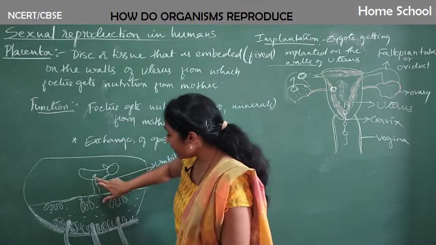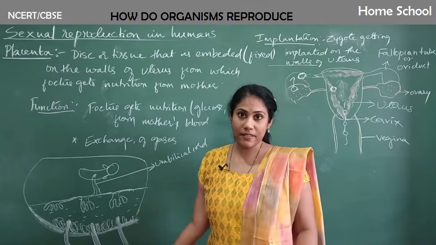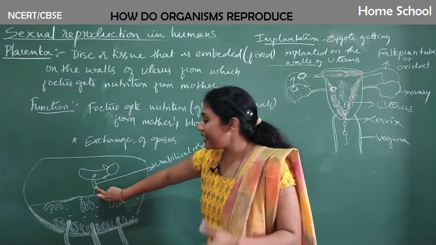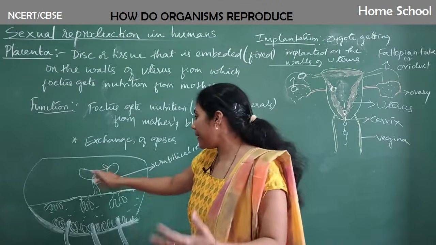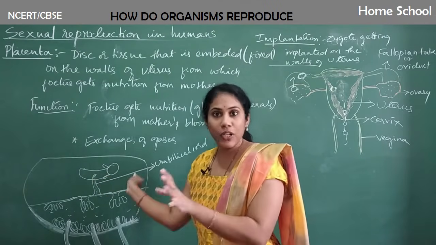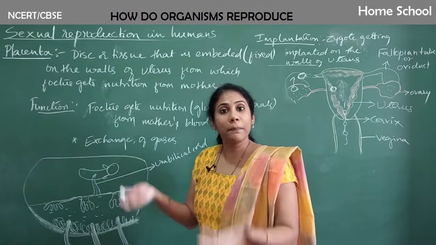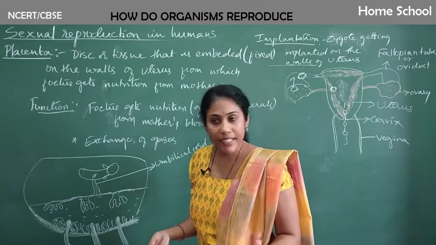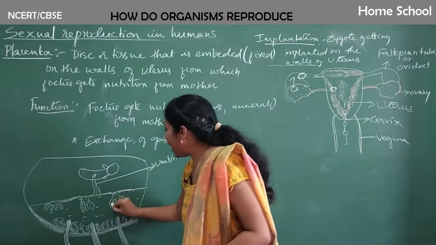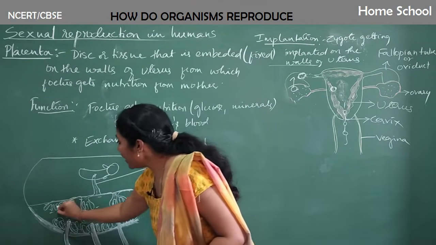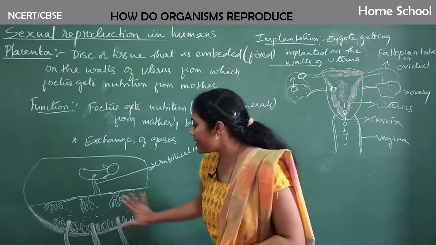See, inside these villi there would be arteries and veins of the fetus. So the umbilical cord contains arteries and veins. Definitely through these only, blood has to be supplied to the fetus, and waste material also comes out through the blood only, right? So waste blood will come out through veins and the good blood will pass through arteries. We have already learned this. So the fetal arteries and fetal veins would be there in all these villi, and they are placed into a pool of mother's blood. The whole of the mother's blood is there.